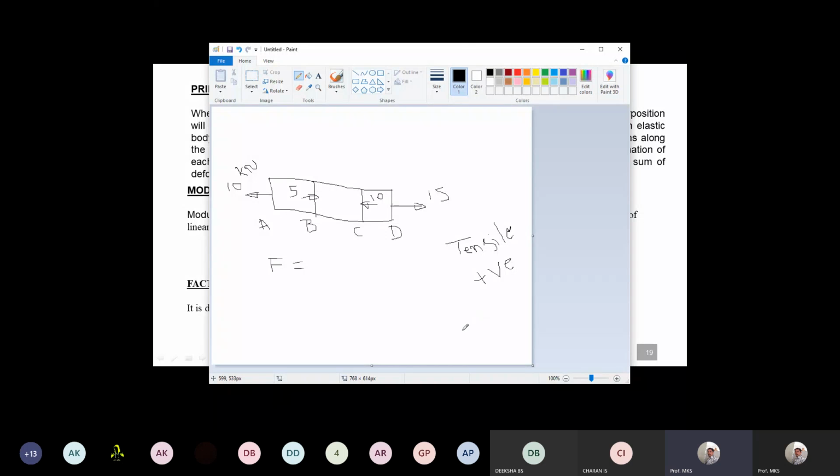The tensile forces are considered positive, and the compressive forces we consider as negative. The compressive forces are taken as negative. The principle of superposition tells that the sum of all the forces acting on the body should be constant.